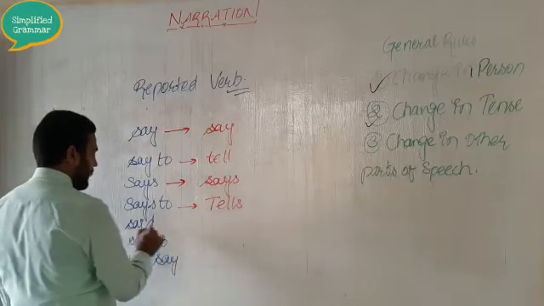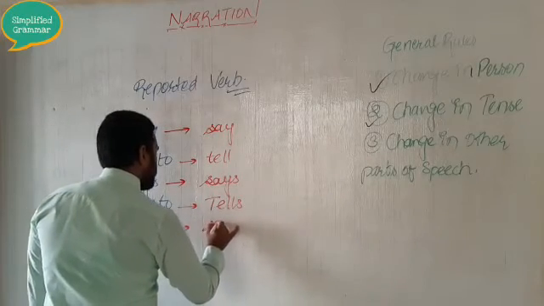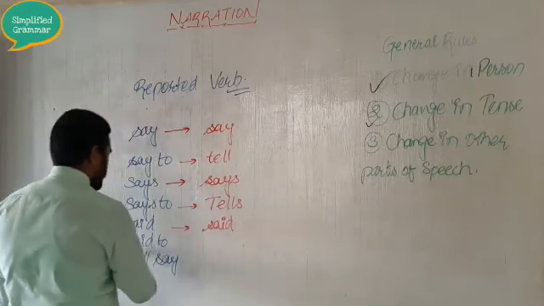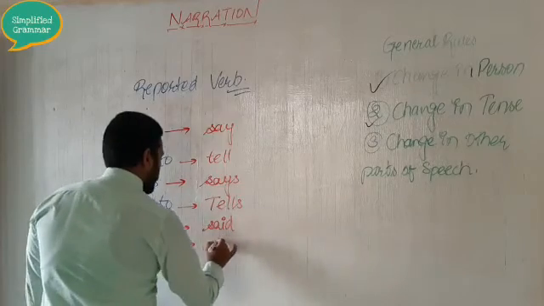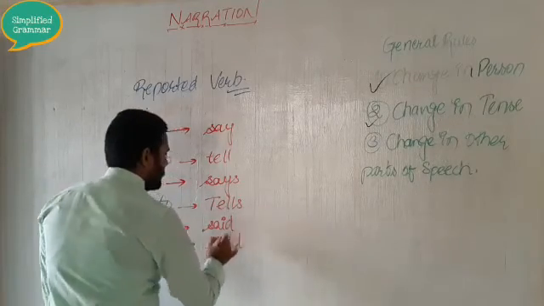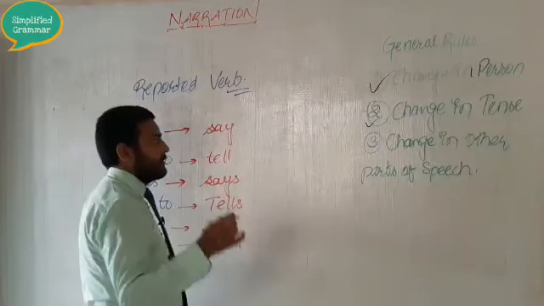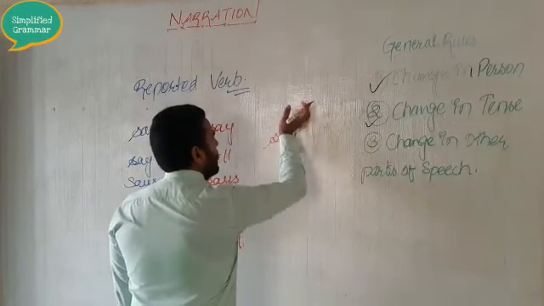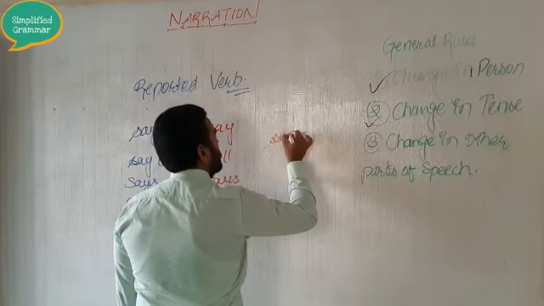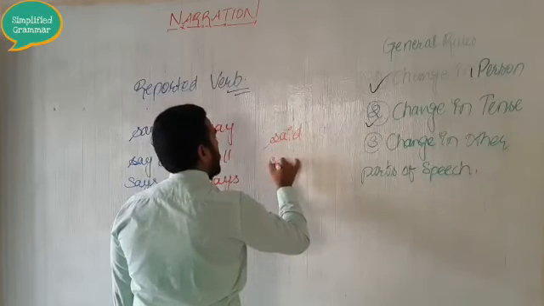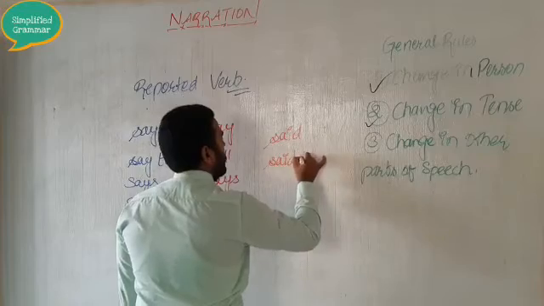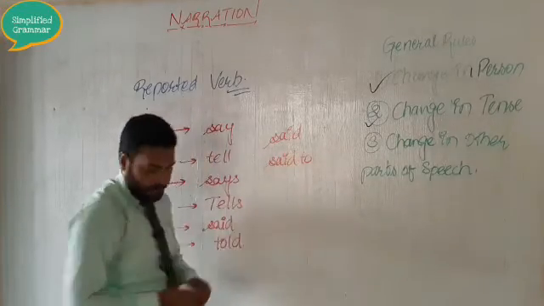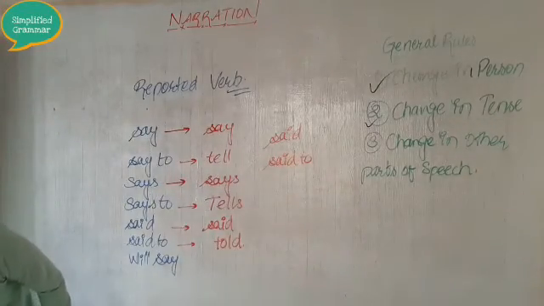Next one, this said will remain as it is, said. Next, said to will be changed into told. This is very important for you, dear students. Most of the students get very confused with this said and said to. Actually, dear students, let me explain here.